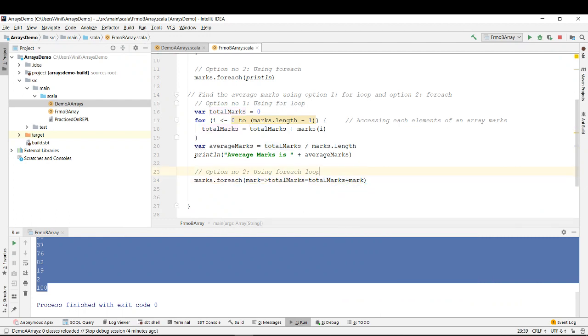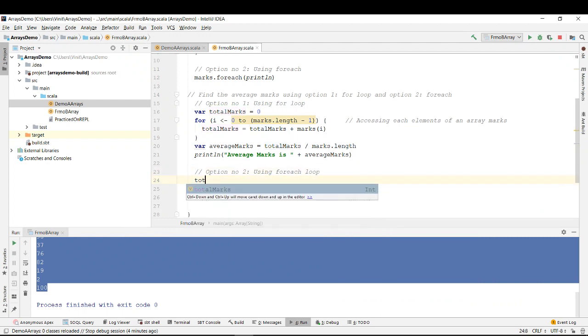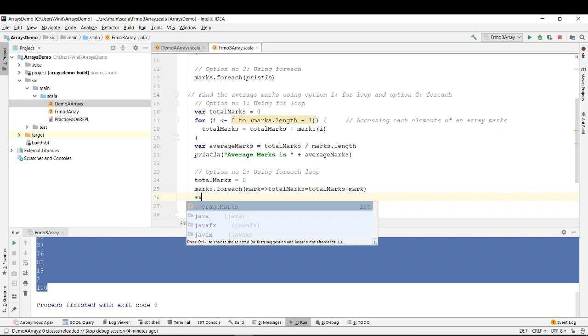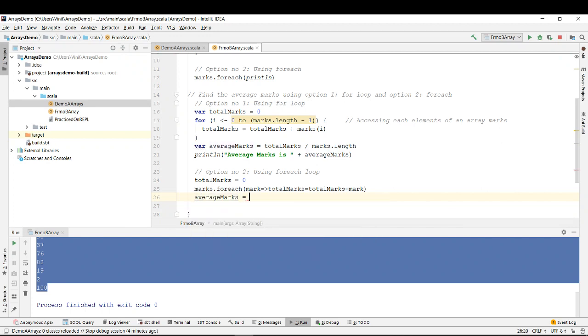We'll try to understand what it means. Let me make total marks equal to 0 over here before we start, and let me make average marks equal to total marks divided by marks dot length.